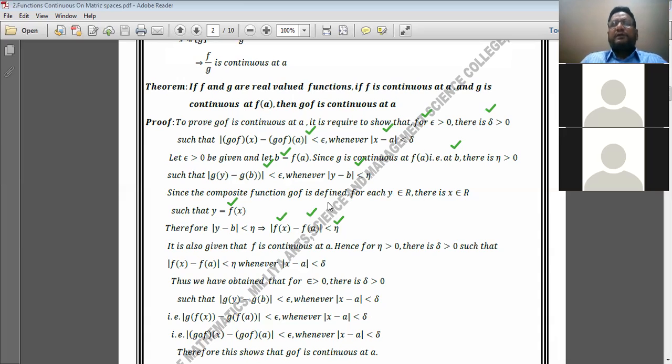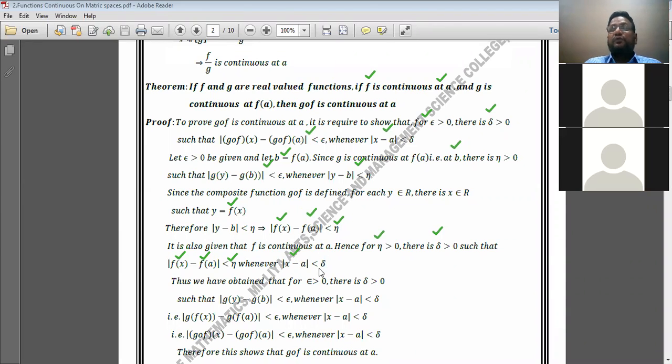Again, there is one condition given. What is that condition? It is given that f is continuous at a. Hence, for eta which is greater than 0, there is delta which is greater than 0 such that mod of f of x minus f of a is less than eta whenever mod of x minus a is less than delta.